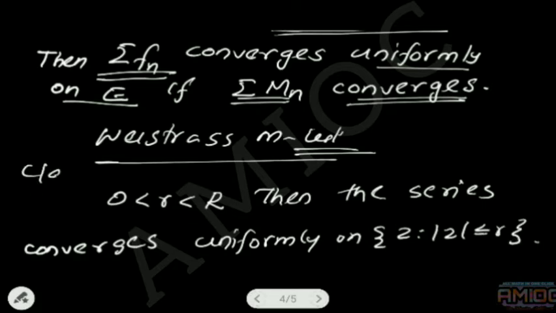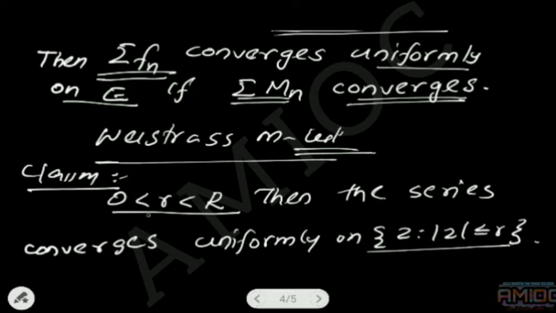Therefore, our claim is to prove that if 0 is less than r is less than R and |z| is less than or equal to r, the series converges on this set.